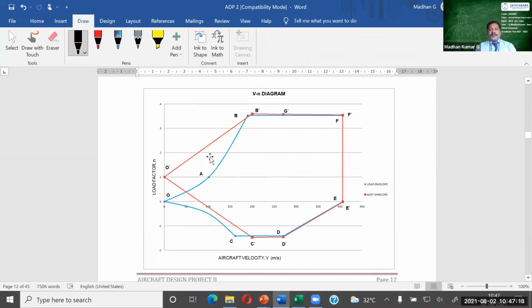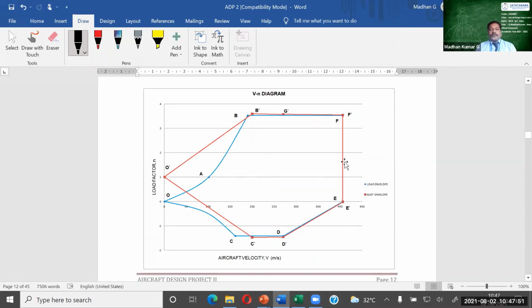If you are facing gust wind in this zone, you can fly for a moment. There is no issue. You can fly for a moment. So this gust envelope diagram explains that these are my flying regions where the structural damage cannot occur, right? So this is the case you have to plot and get from your report, and you will make it accessible that my aircraft will fly in the gust envelope zone, right?